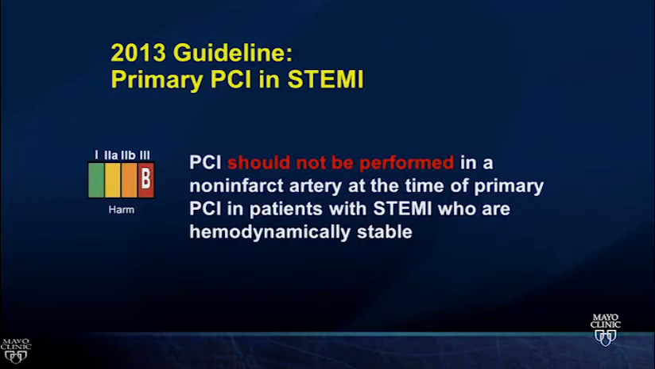Now this is a brief digression related to a change in the guidelines because of new data. So in 2013, it was said that you should not perform PCI in a non-infarct related artery at the time of primary PCI. So these are standby lesions. The right coronary is occluded. The LAD has an 80% lesion. Okay, should you treat the LAD? It used to be a class 3 indication.